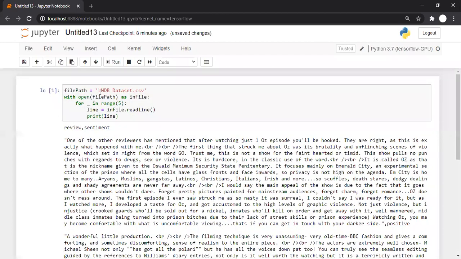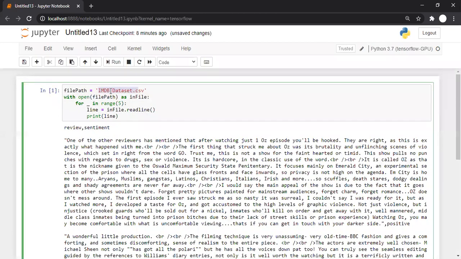Basically, this IMDb dataset.csv file I have already downloaded and uploaded in my Jupyter notebook. If you are using another IDE, simply put that file next to your code or specify the complete path. So we are opening this file. I just want to read the first 5 lines only, that's why I'm using this for loop. There are a total of 50,000 reviews, so processing that file will take a long time, so I'm not going to process the entire file. So this is a for loop. I'm reading one line at a time and printing that line.